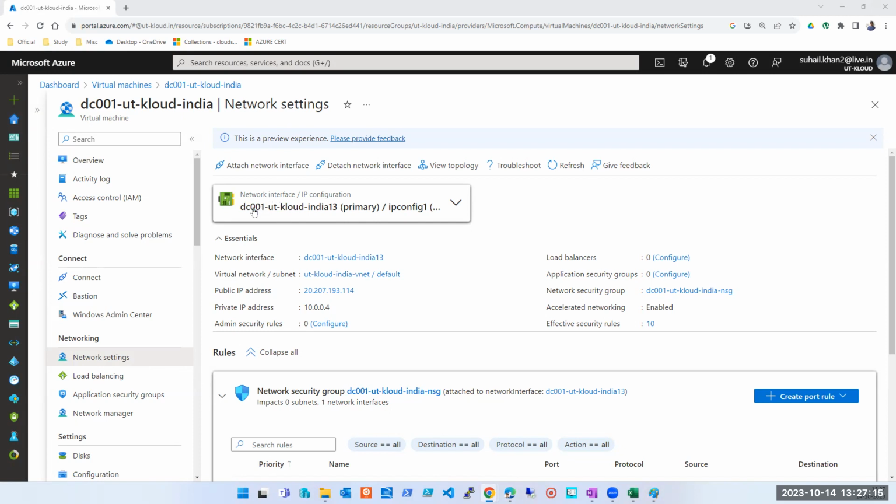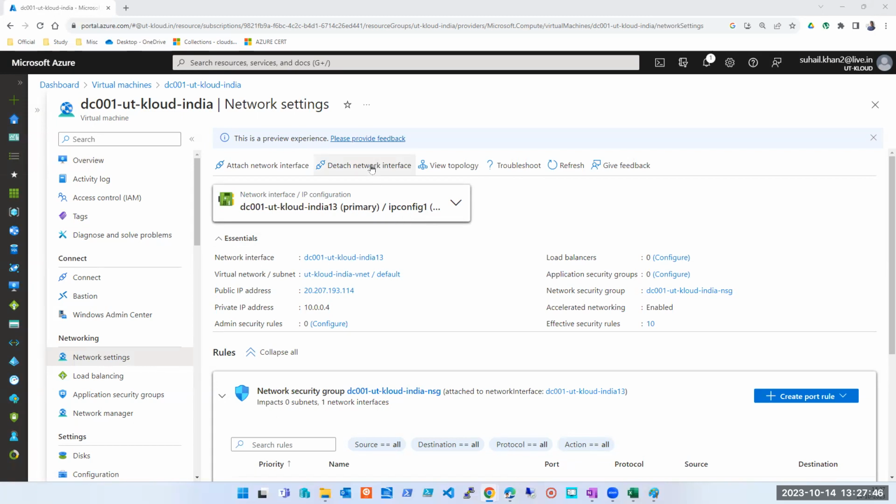By the way, this name, I do not have any authority over it. I cannot change it. Azure itself decides what name to be given. Somehow it matches with the machine name, but you cannot change it unless you are deploying a machine using PowerShell. When you deploy a machine using a PowerShell script, that time you have the feasibility to change this name. But when you do it using the portal, it takes the name automatically. Whatever name you give to the machine, similarly it will take some name. But this is the NIC. This is what we were talking about.